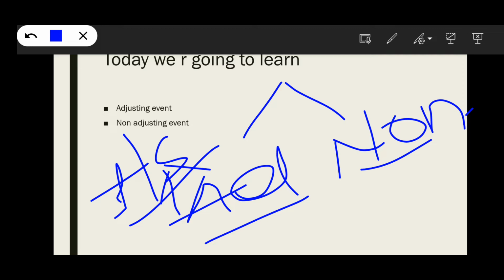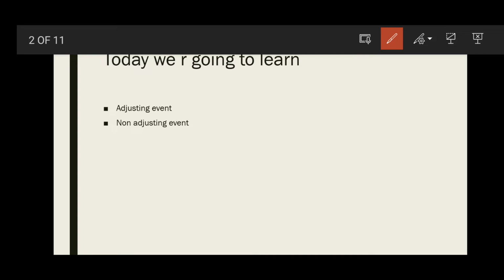So what happens if it is an adjusting event? It is going to change our profit and balance sheet. Why are we considering it as an adjusting event? Because we are doing a reporting period.